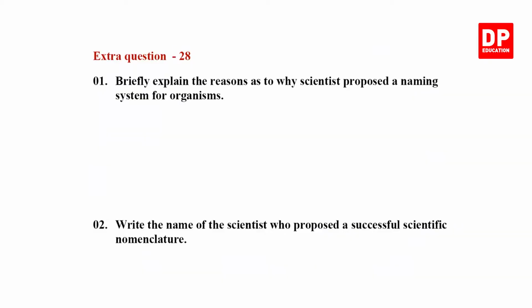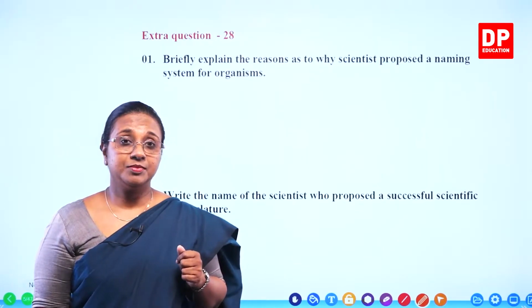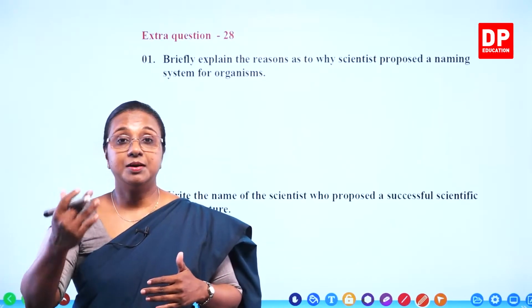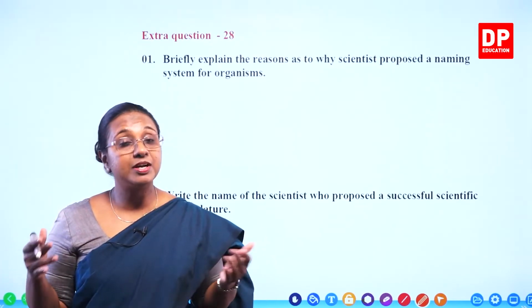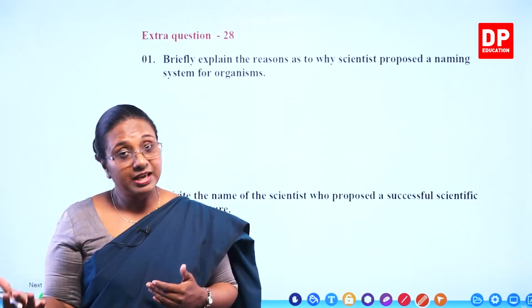Extra question 28. Briefly explain the reasons as to why scientists proposed a naming system for organisms. Why did they need a naming system? When we go to different countries, a particular organism is referred to by different names. In our country, we have a certain name.